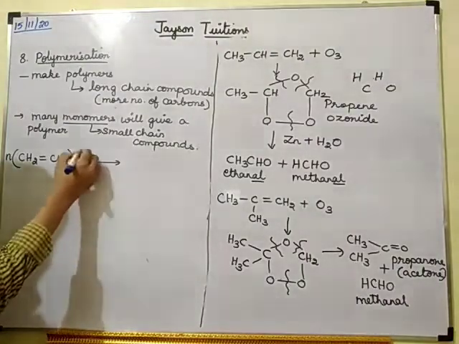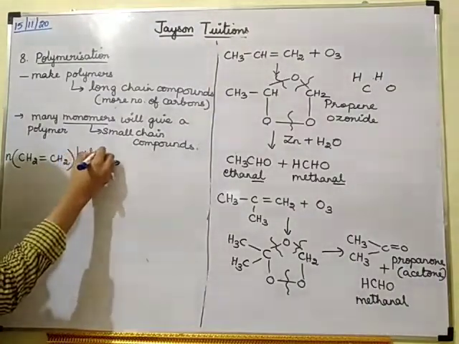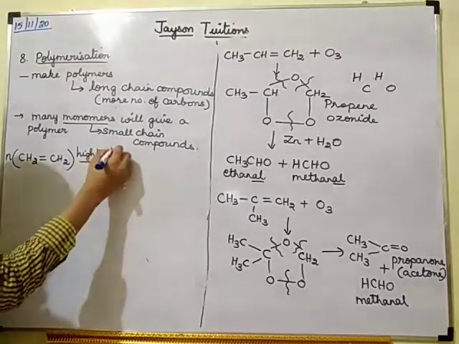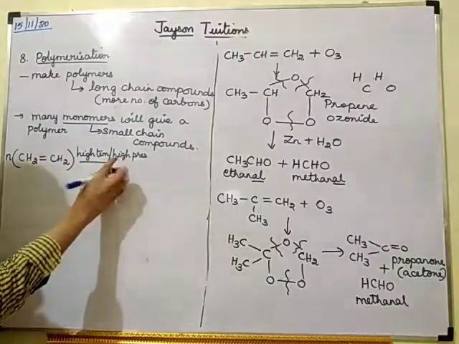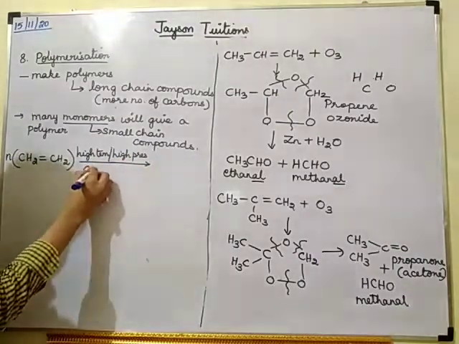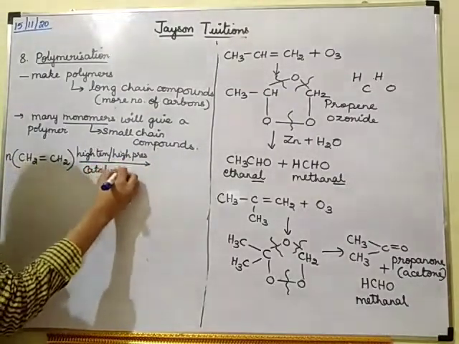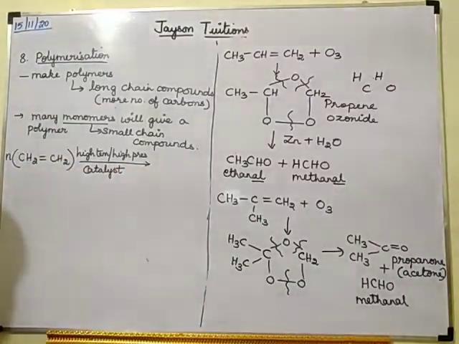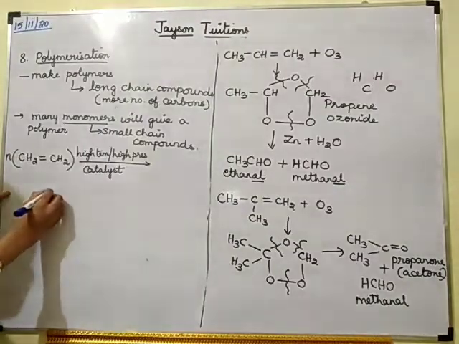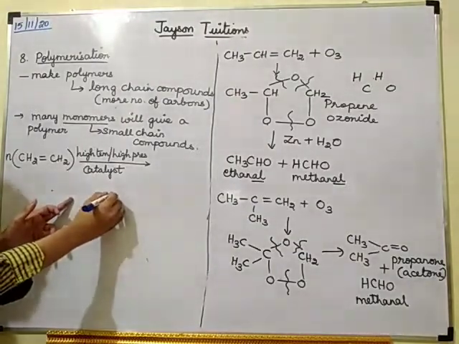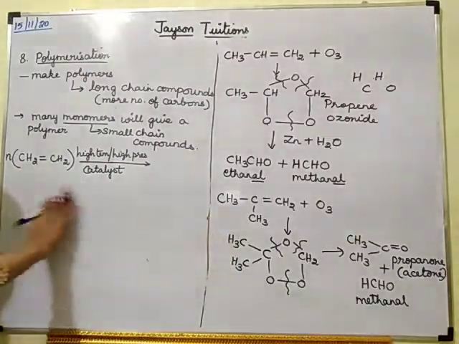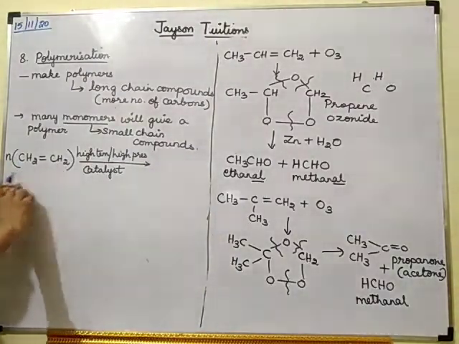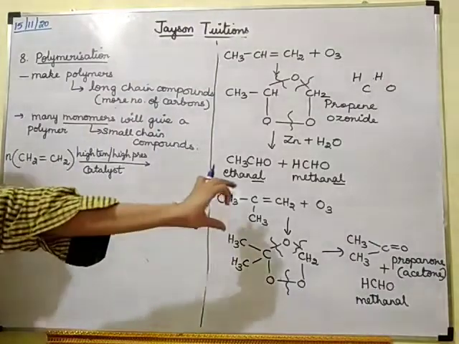So for polymerization, I should give high temperature and high pressure, in the presence of a catalyst. So what will happen? This CH2 will combine with another CH2, that will combine with another CH2, and all the n number of CH2s will be combining in a straight line.